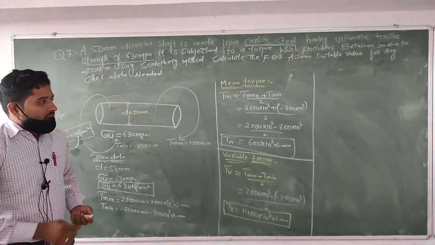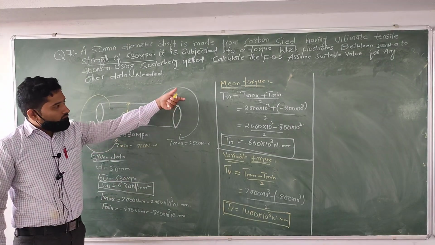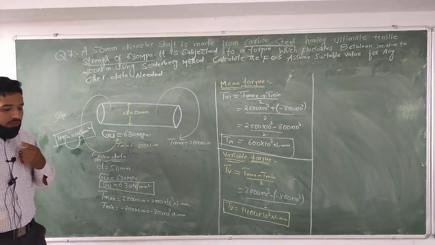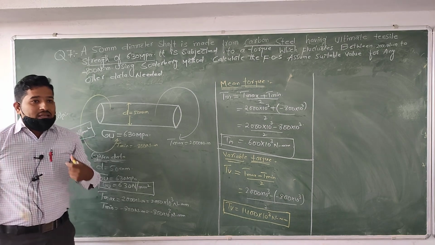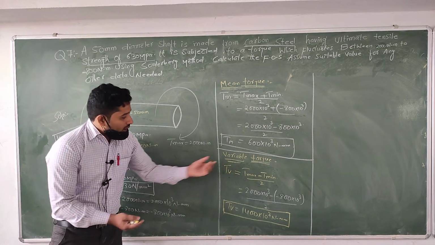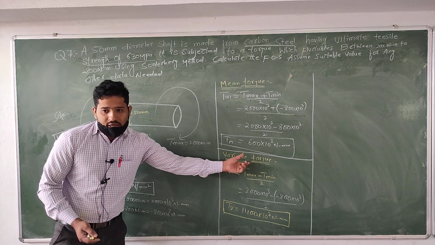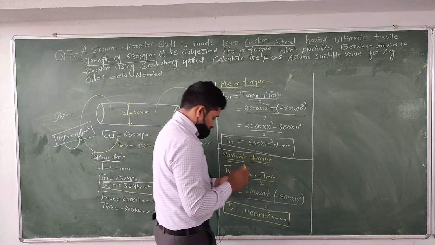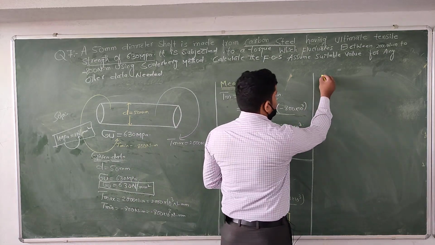Okay dear, again we got the value of mean torque and variable torque, but what we need to find out? We need to find out the mean shear stress as well as the variable shear stress. Is it right?